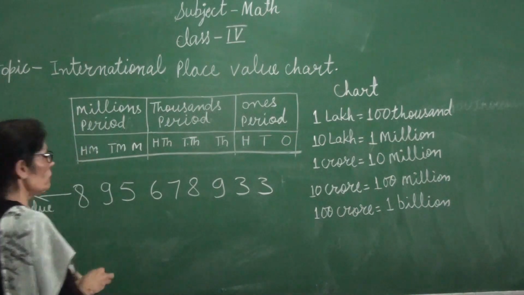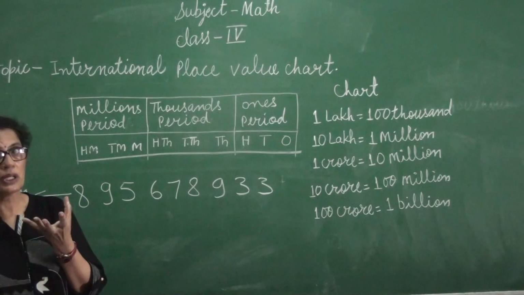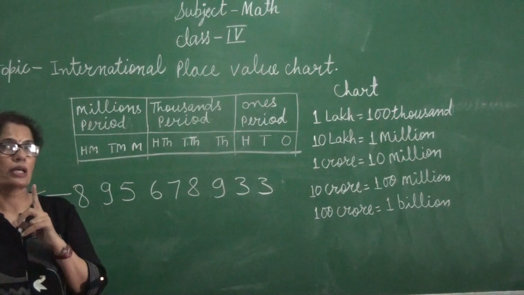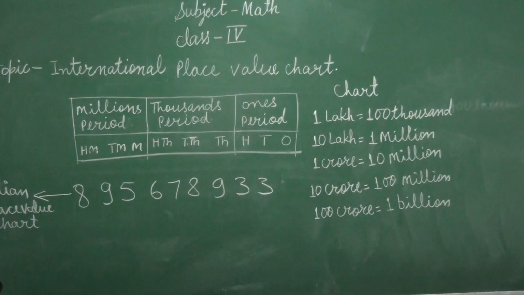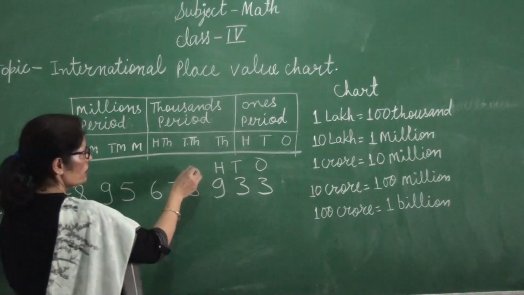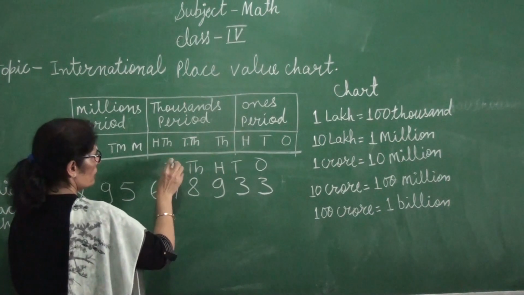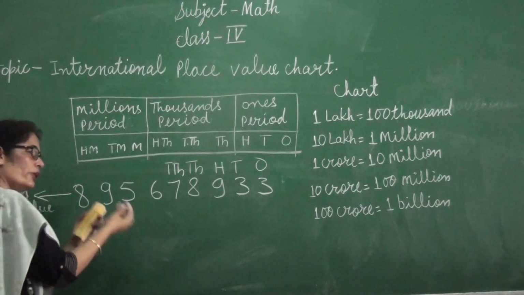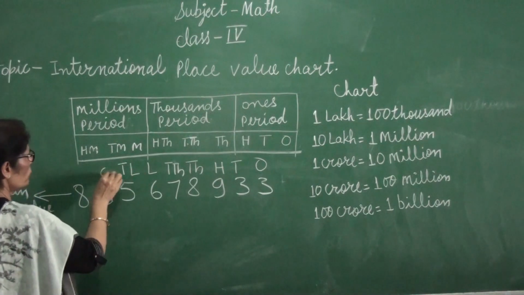According to Indian place value, you know beyond 999 numbers are grouped in periods, and after that all periods have 2 places. First period has 3 places according to the Indian place value chart. After that we have only 2 places. Every period has only 2 places. Then we can say ones, tens, hundreds, then it is ones period, then thousands period, thousand, 10,000, then according to the Indian place value chart, lakh, 10 lakh, crore, 10 crore.